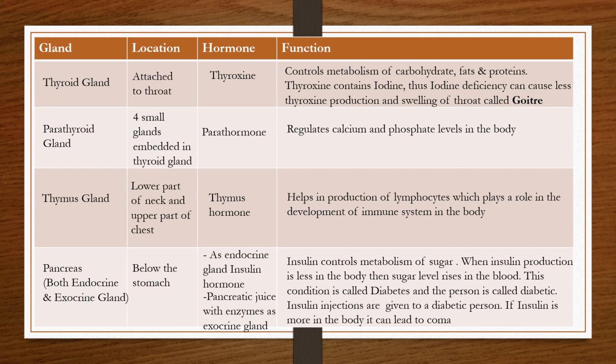Sugar can be found in the blood and also sometimes in the urine. So this condition is known as diabetes, and the person is called diabetic. As a treatment, insulin injections are also given to a person. Now, if insulin is present in more quantities in the body, it can also lead to a state of coma.